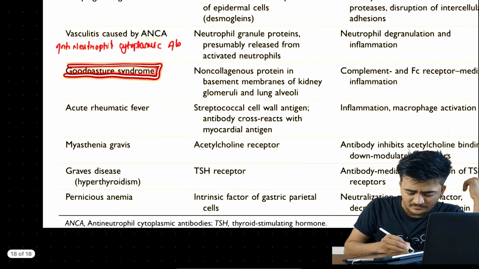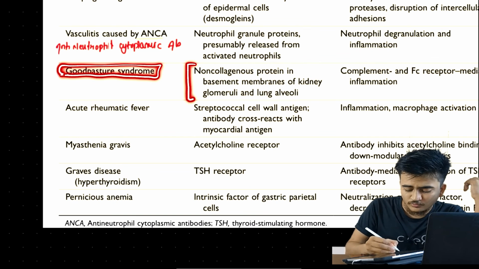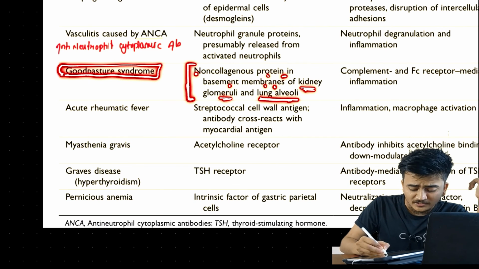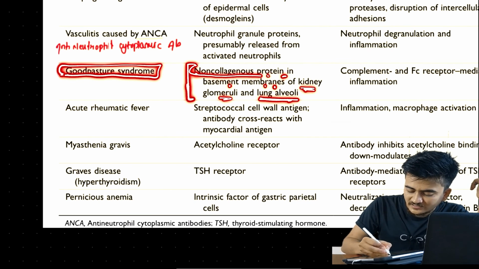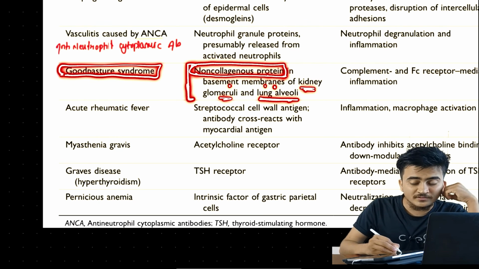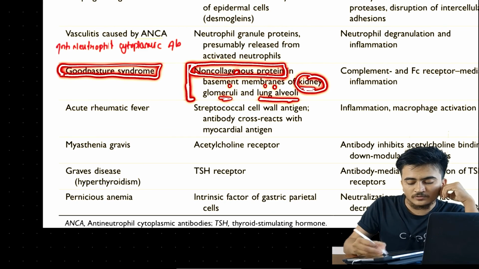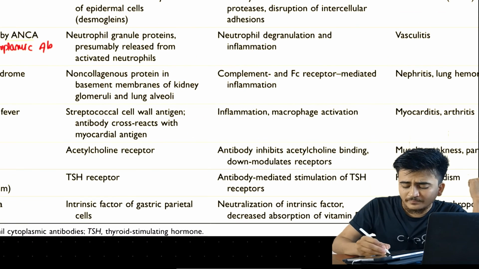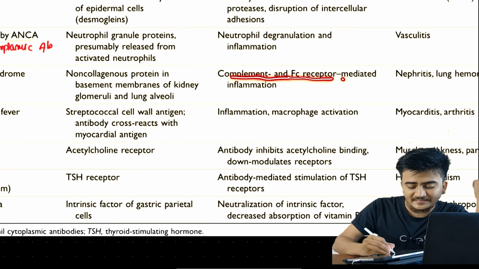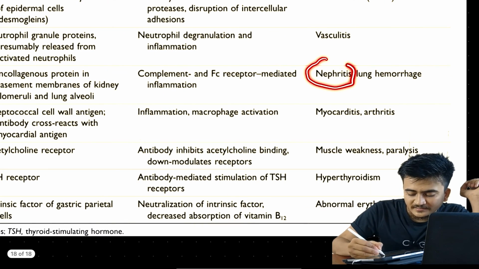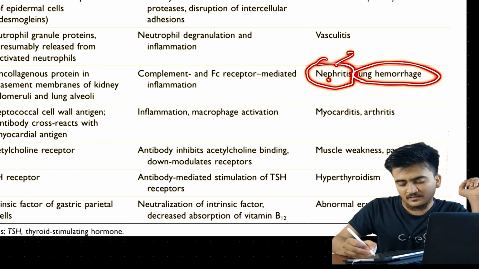And Goodpasture syndrome. Here the antigen targeted is a non-collagenous protein in the basement membrane of kidney glomeruli and lung alveoli. The mechanism is complement and Fc receptor mediated inflammation, as we mentioned earlier. Since these proteins are present in the kidney and lungs, it will cause nephritis and lung hemorrhage.